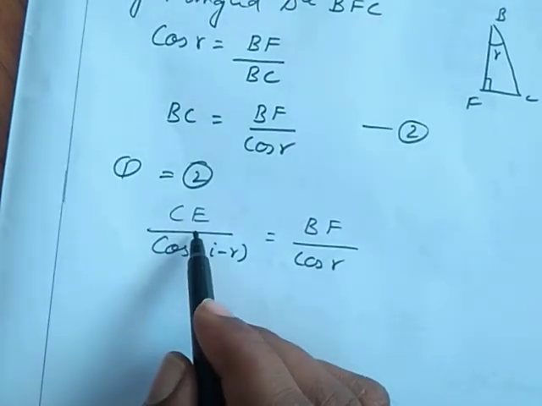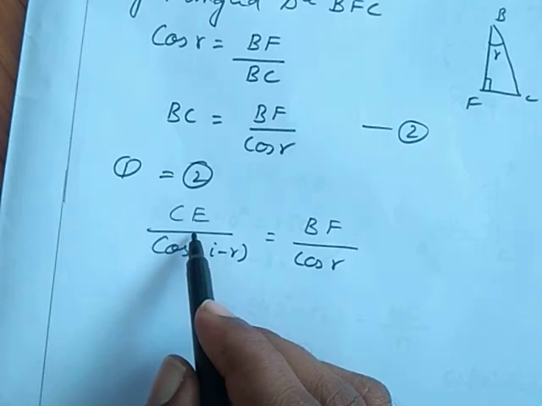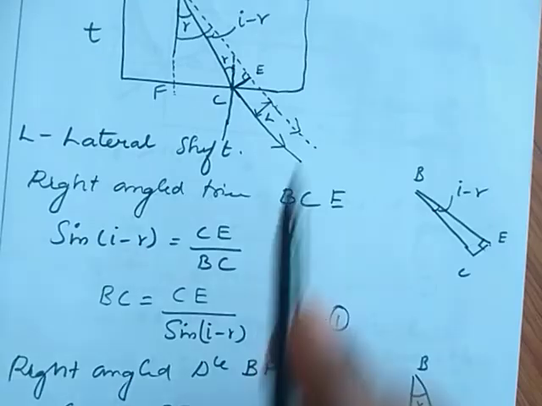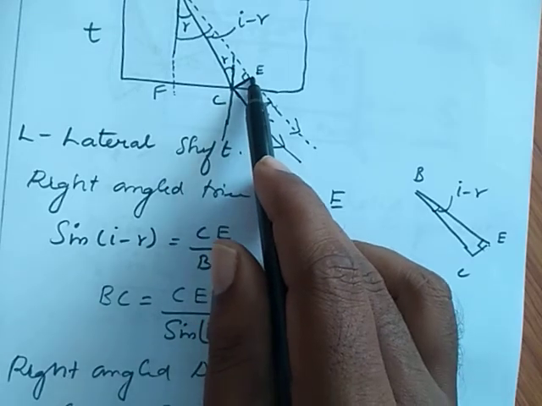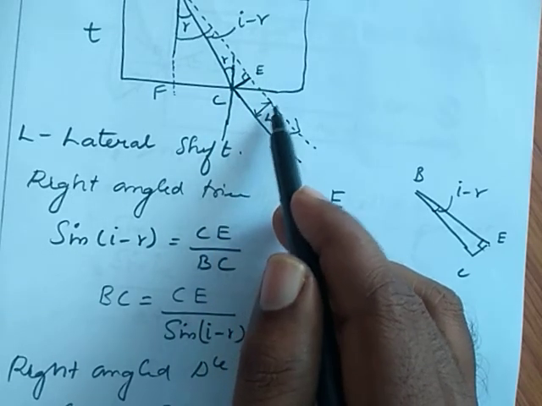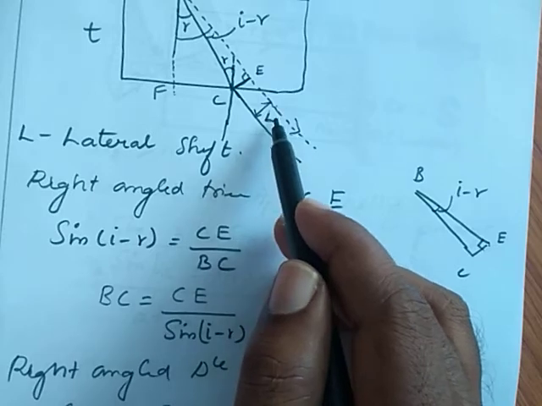We know CE, that is known as lateral shift, that is indicated as L. CE is equal to L. This perpendicular length will be equal to the length L, that is a lateral shift.